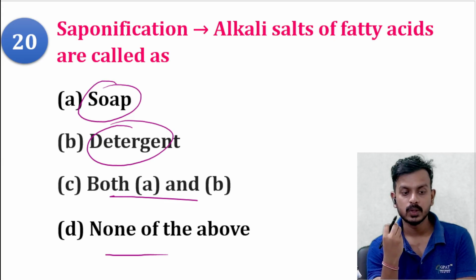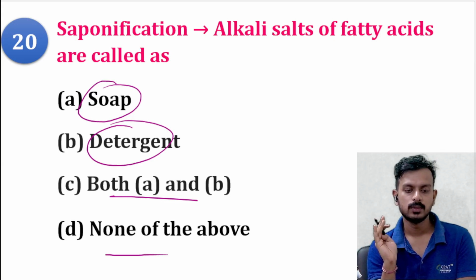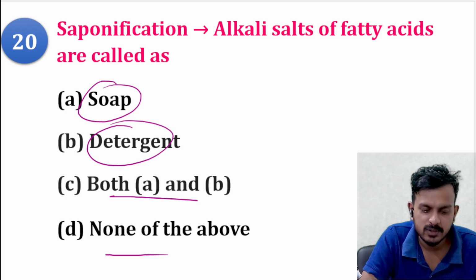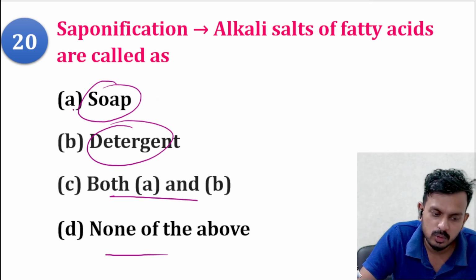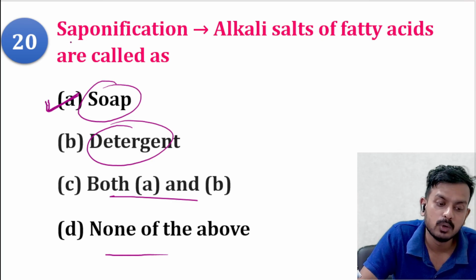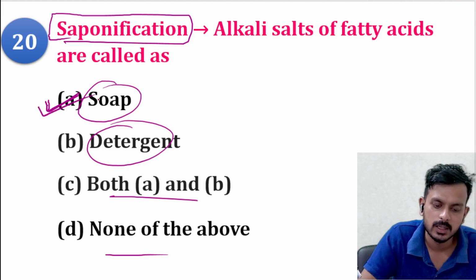Soap is formed. That's why we call it saponification. Due to the formation of soap, its name is saponification. The correct answer is option A.